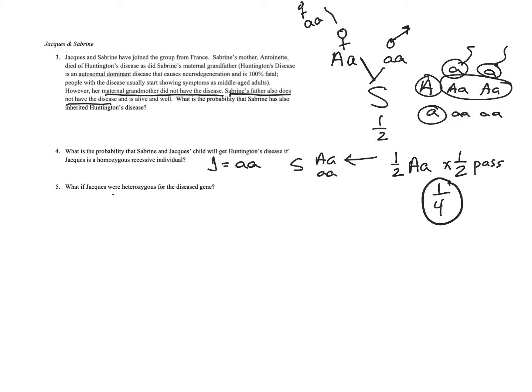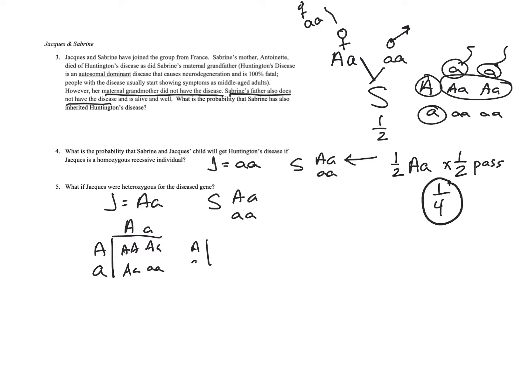Okay, and then it says, what if Jacques is heterozygous? So again, Sabrina is either this or this, so you could do out both. And in this case, I might recommend doing out both, only because it gets a little confusing with the probabilities. So if you do out both, there's Jacques, here's Sabrina, and then again, here's Jacques and Sabrina being little a.